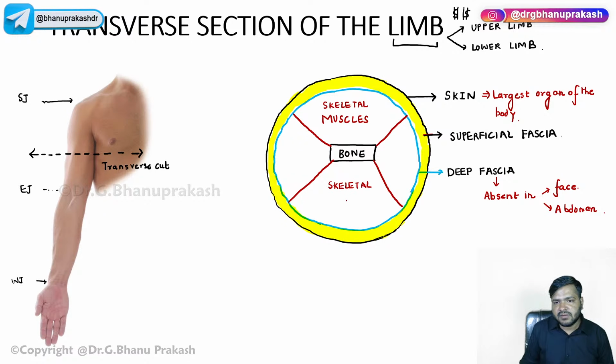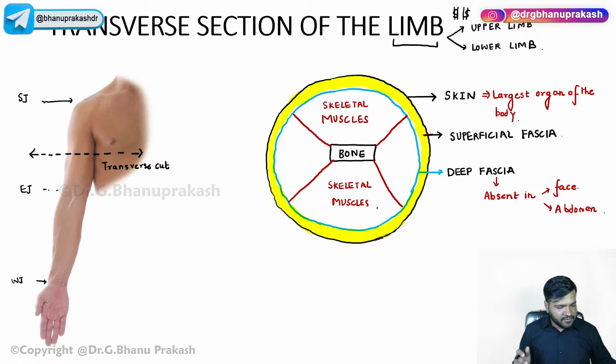Skeletal muscles are those muscles which are attached to the bone. Look, the name itself says skeleton: the muscles attached to the skeleton, the skeletal muscles.